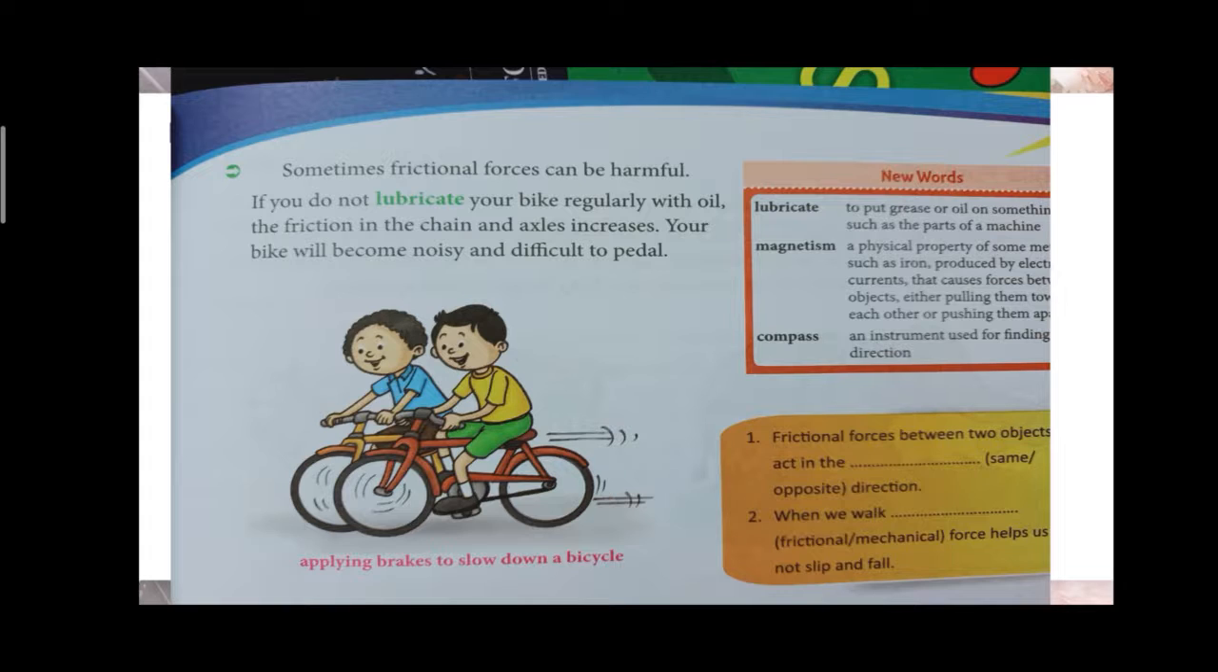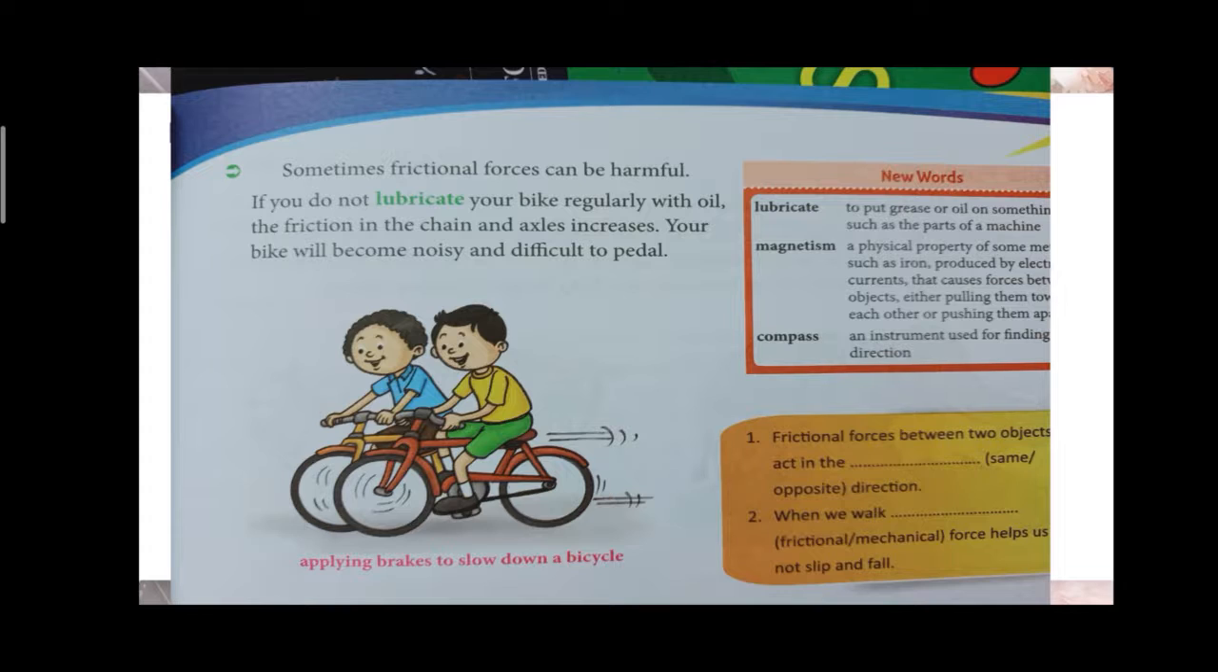If you are not lubricating your bike regularly with oil, the friction in the chain and axle will increase. Your bike will become noisy, you will feel difficult to pedal, and the brake may be cut off. So the frictional force is the action of one object against the other.